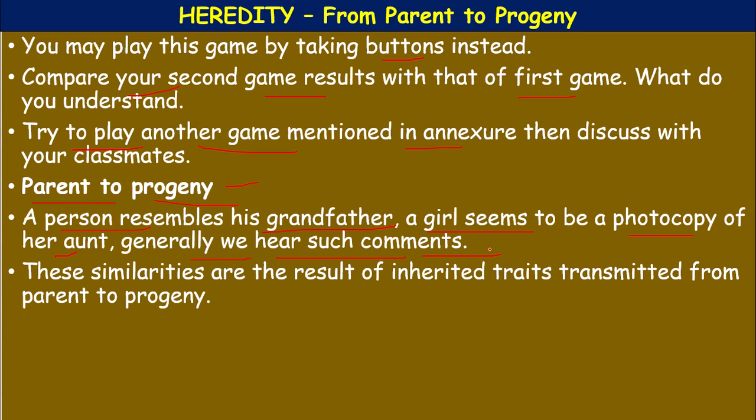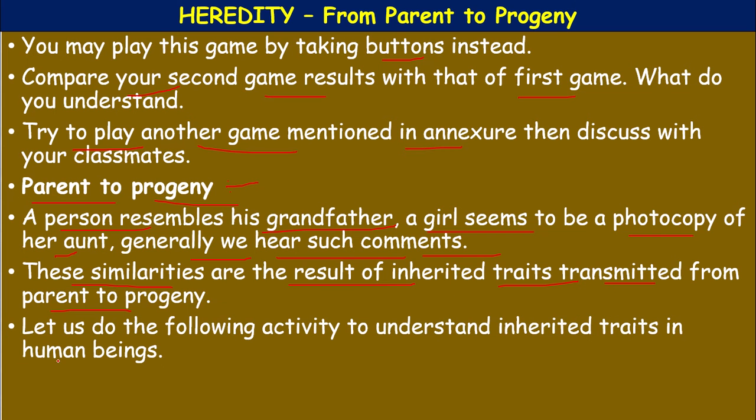You might have experienced it. These similarities are the result of inherited traits. Traits means characters, factors, transmitted from the parent to progeny. So, let us do the following activity to understand inherited traits in human beings.